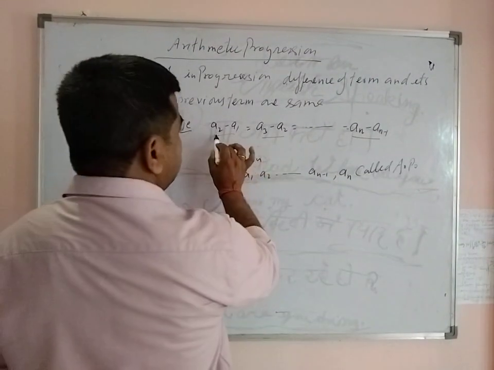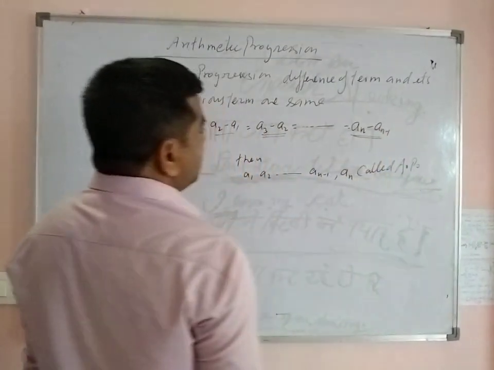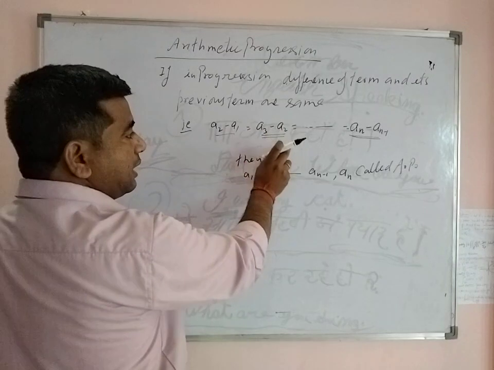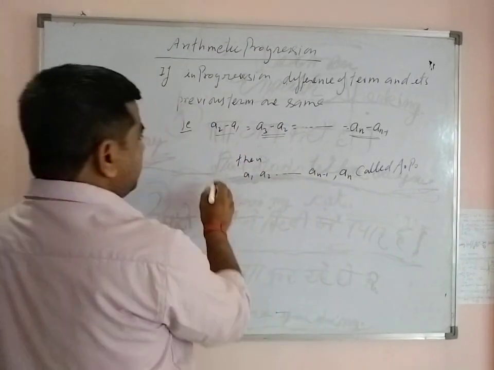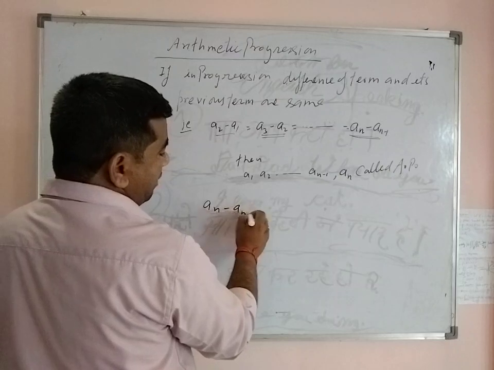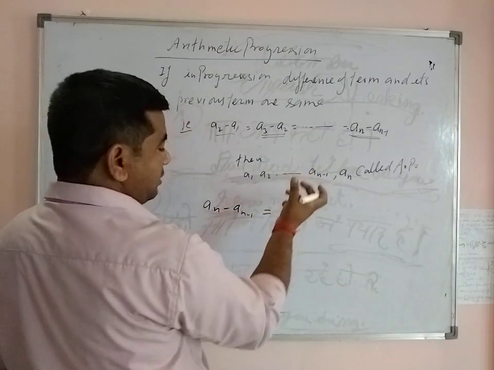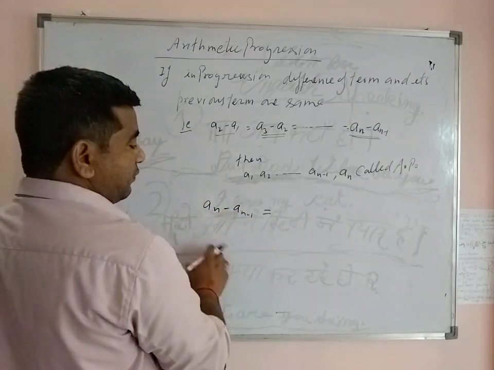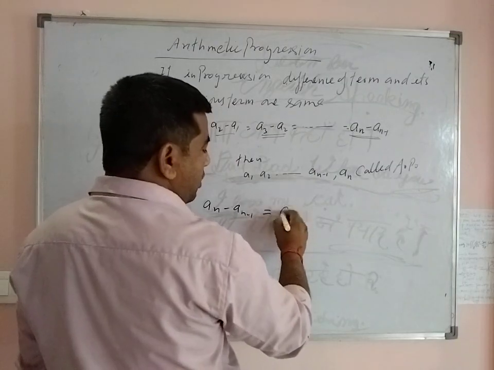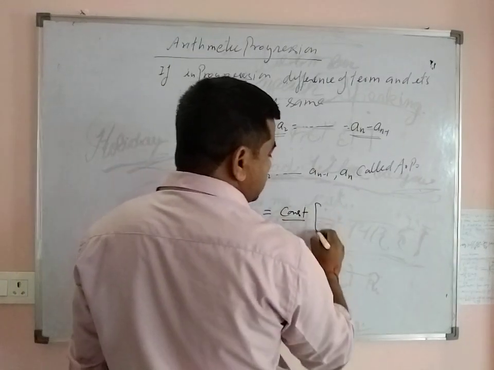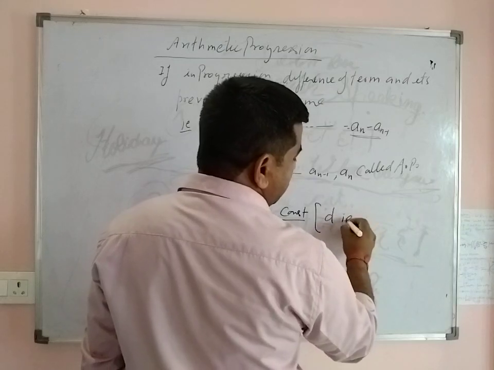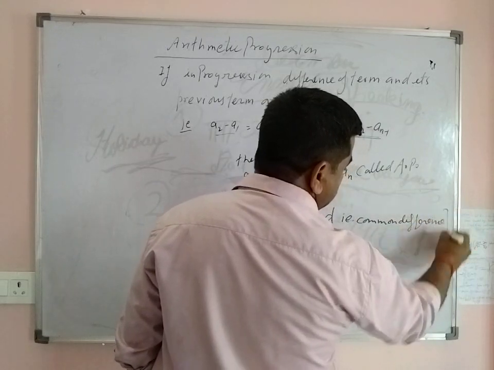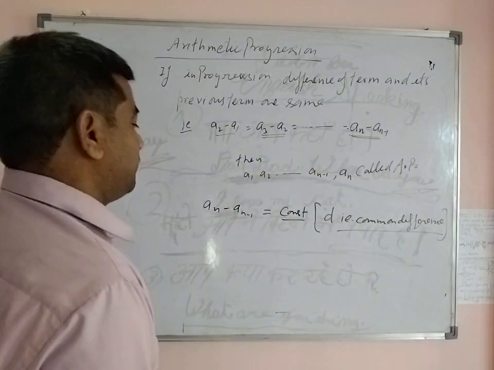So these are all same. So a2 minus a1, a3 minus a2. So this is a fixed number, and an minus a(n-1) is a fixed number, which is also a2 minus a1, a3 minus a2, a4 minus a3, a5 minus a4, and so on. So this is constant, fixed, and this constant is say d, that is the common difference. So this is the common difference of the sequence.